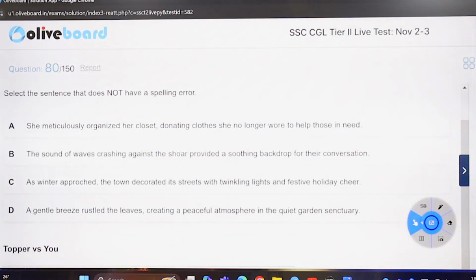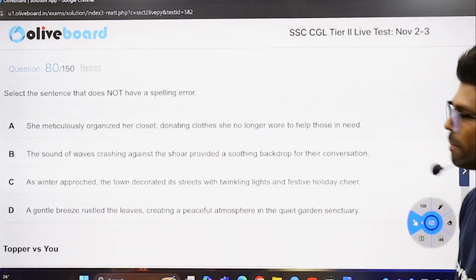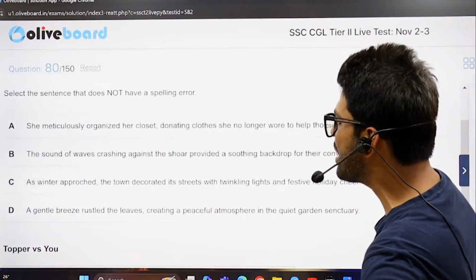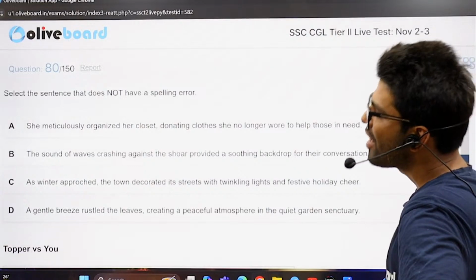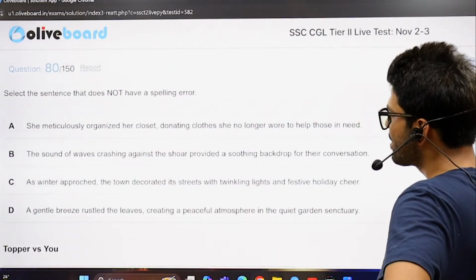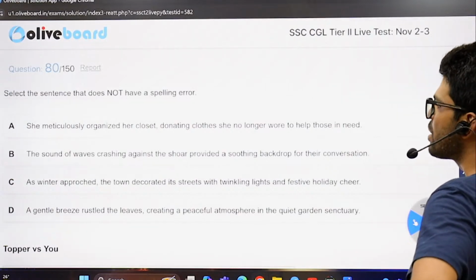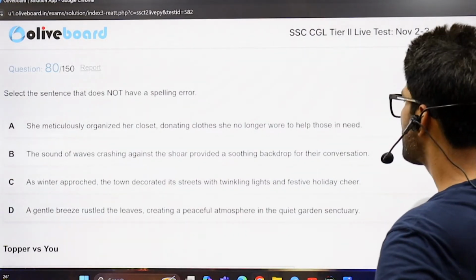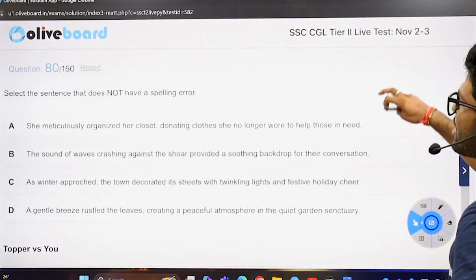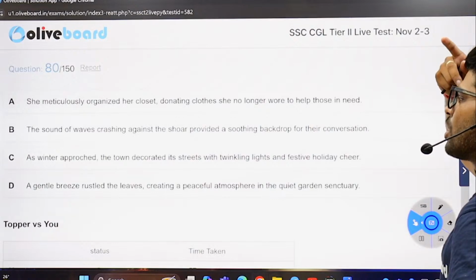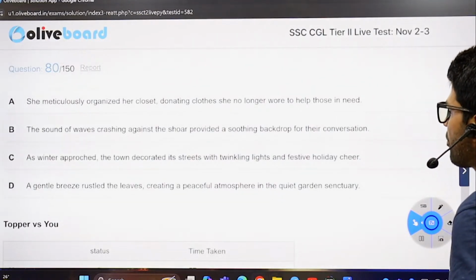Select the option or the sentence that doesn't have a spelling error. Okay. She meticulously, punctiliously, fastidious, meticulous, punctilious, painstaking, and such. Okay. Organized her closet, donating clothes she no longer wore to help those in need, I think is correct. What about the others? The sound of waves crashing against the shore provided a soothing backdrop for their conversation.